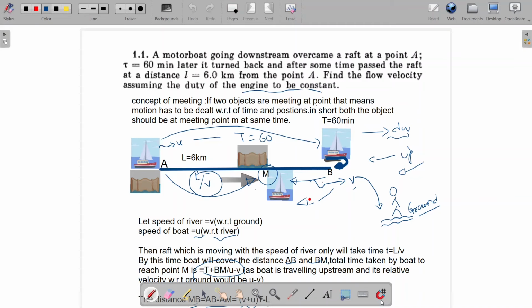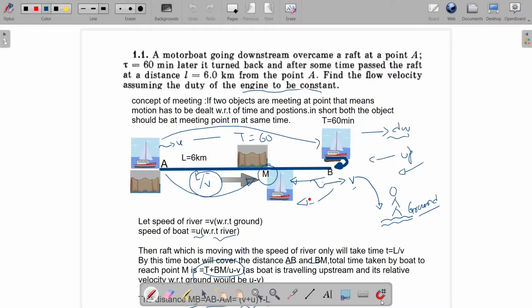So the problem is crystal clear before us: a boat is going downstream, and then after 60 minutes, it turned back from point B and is again going upstream and meets the raft, which is floating with the river speed, at meeting point M.